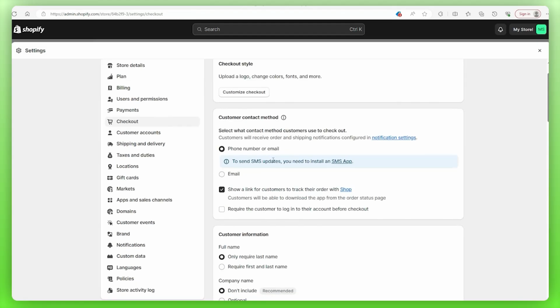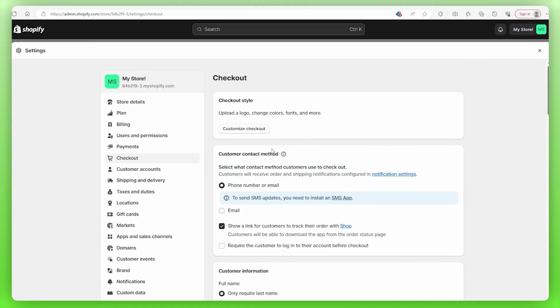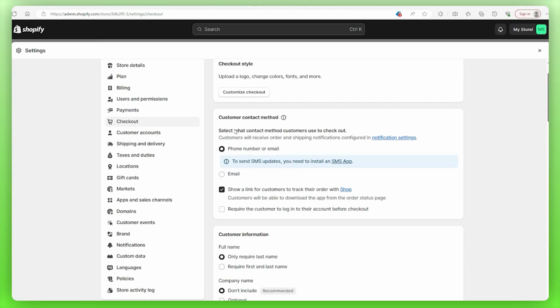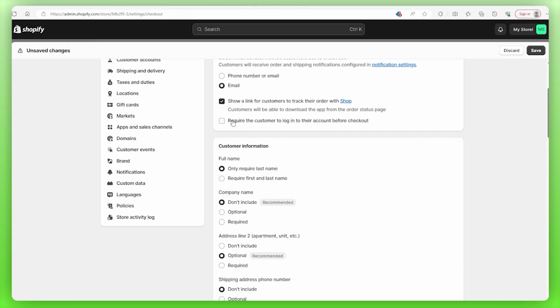Here's where you're going to choose what info your customers need to input when they're at the checkout. First thing is the contact method, whether that's phone or email or just email. I personally prefer the email, so we'll go with that. Below that is the option to require the customer to log into their account before checkout. We're going to leave that box as unchecked because I personally find that annoying and customers could too. So we want to make the checkout process as hassle-free as possible.